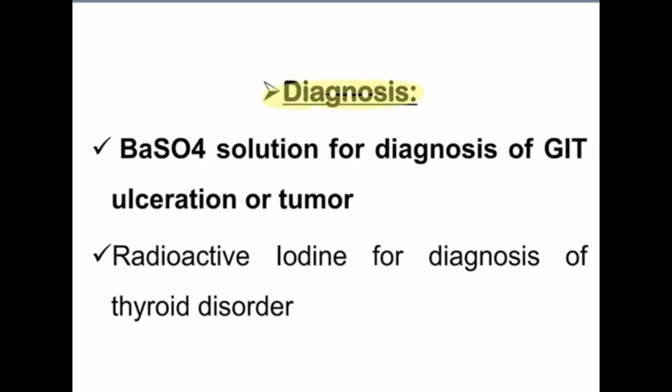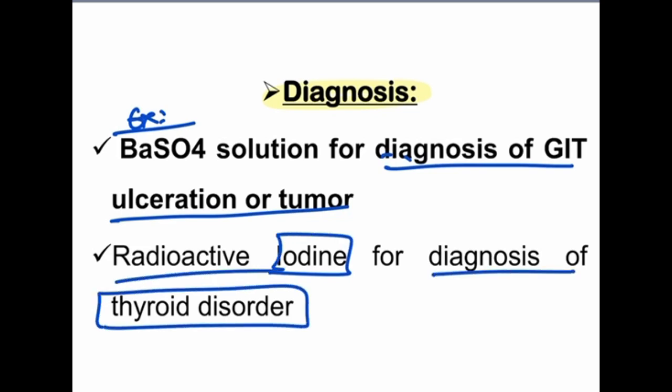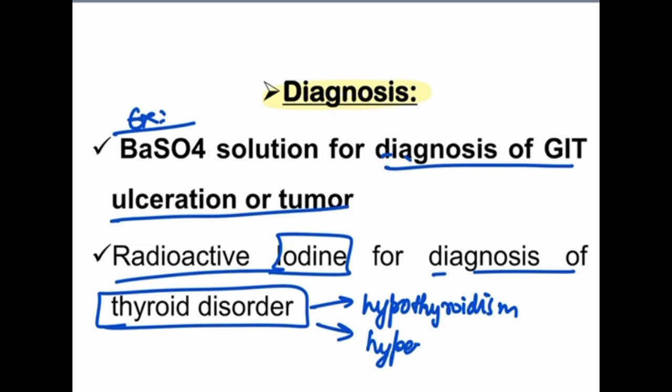First of all, diagnosis. Examples: barium sulfate solution is used for the diagnosis of GIT ulceration or tumor. Then iodine. Radioactive iodine is used for the diagnosis of thyroid disorder. Suppose the iodine level decreases, we say it causes hypothyroidism. If the iodine level increases, it causes hyperthyroidism.